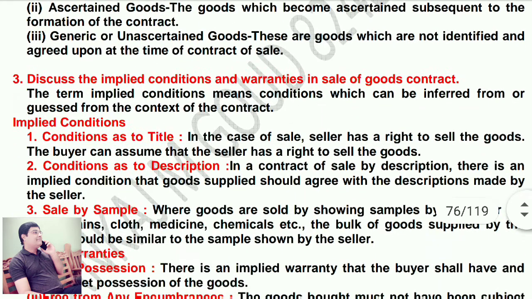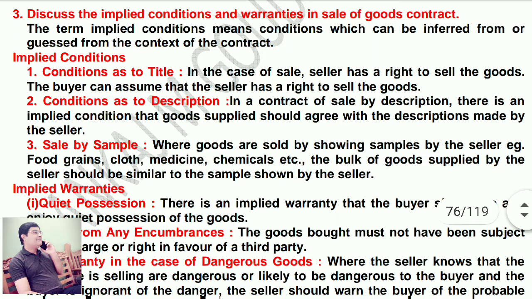Discuss the implied conditions and warranties in sale of goods contract. The term implied conditions means conditions which can be inferred or guessed from the context of the contract. Implied conditions: condition as to title. In the case of sale, the seller has the right to sell the goods. The buyer can assume that the seller has the right to sell the goods.